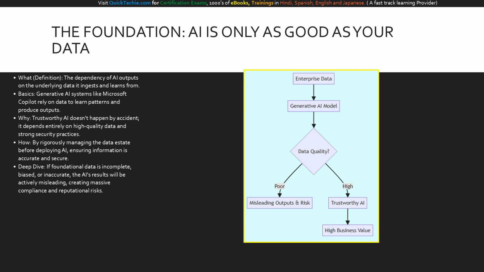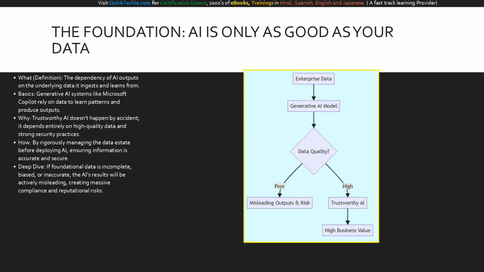As a deep dive, business leaders must recognize that trust is not merely a technical issue, it is a core business imperative. Without reliable data, you cannot build trustworthy AI, and without trust, user adoption will fail. Let's explore how data shapes this reality.